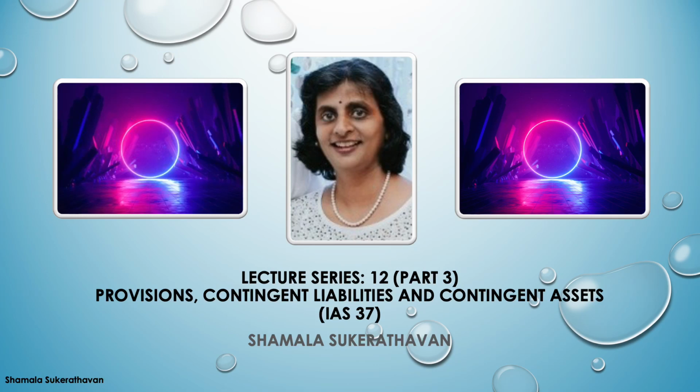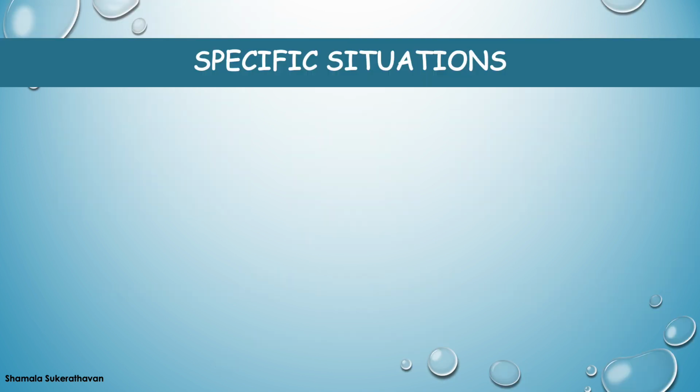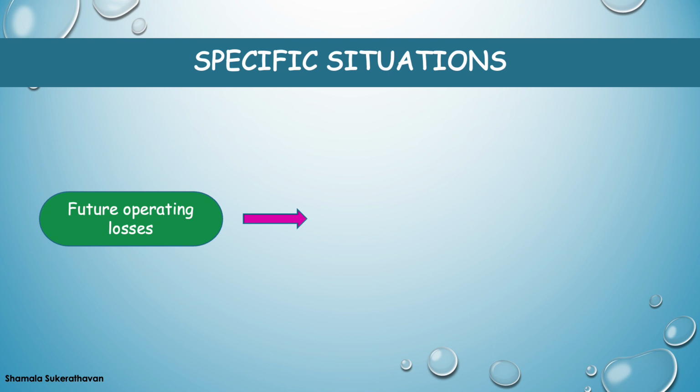Hello there. The final part of Lecture Series 12 on IAS 37, Provisions, Contingent Liabilities and Contingent Assets, will focus on the application of the recognition and measurement rules in specific situations. Let's start with future operating losses.